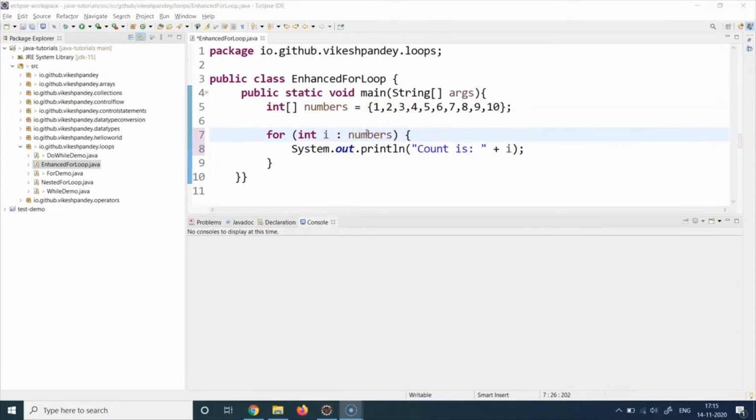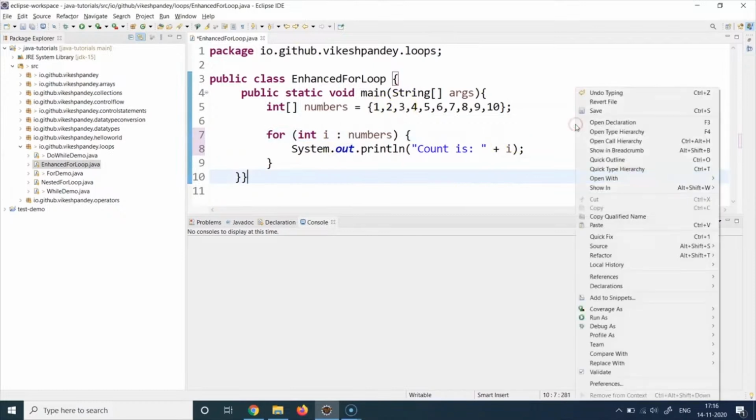So this is the basic premise, that you can write a collection variable here and keep iterating over it, and whatever variable you write here will hold the current item's value one by one. So in the first step, this I is going to hold 1. In the second step, this I is going to hold 2. In the third step, this I is going to hold 3, and so on and so forth. That's the basic idea. So now let's run this program to see what kind of output we get.